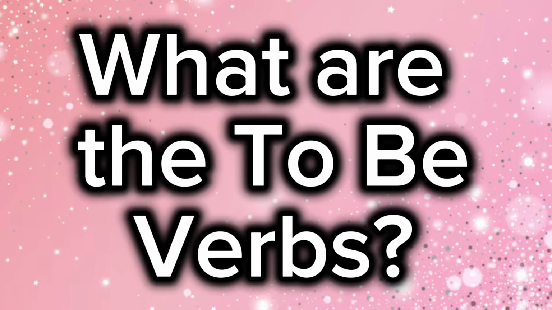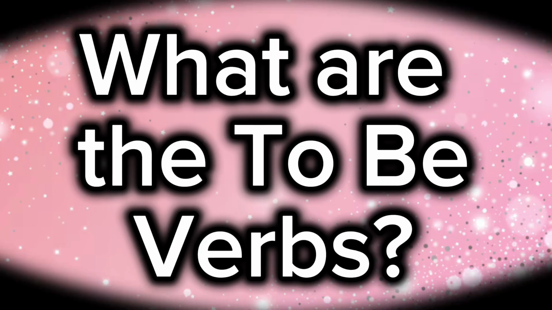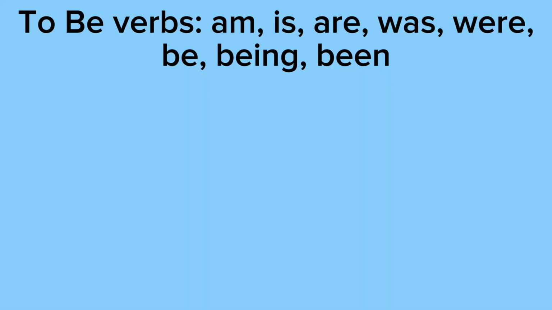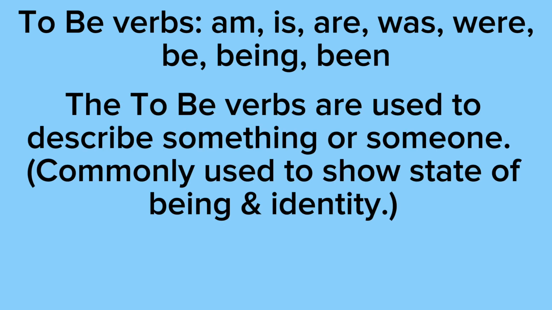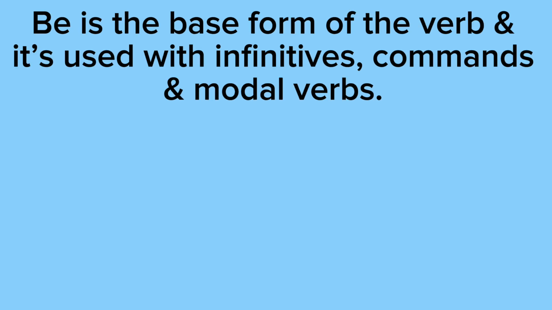In this video, you'll be learning about the to-be verbs. For starters, the to-be verbs are am, is, are, was, were, be, being, and been. The to-be verbs are used to describe something or someone, commonly used to show state of being and identity. Be is the base form of the verb and is used with infinitives, commands, and modal verbs. And infinitives are just the word to followed by the base form of the verb.